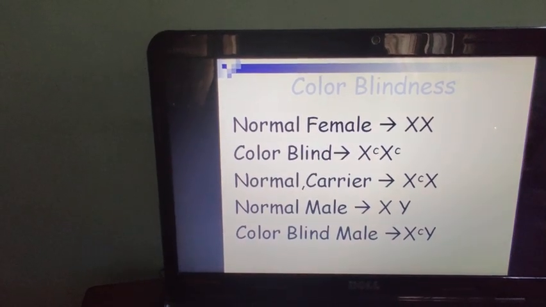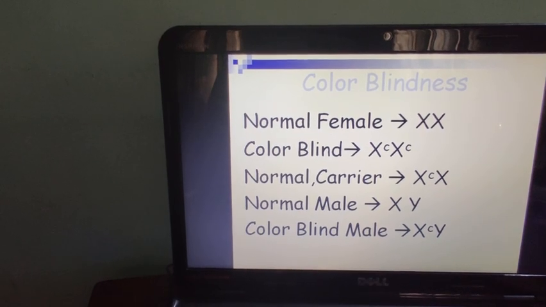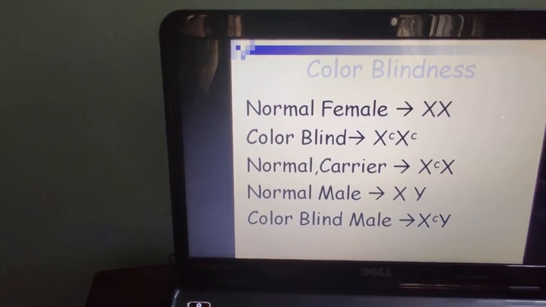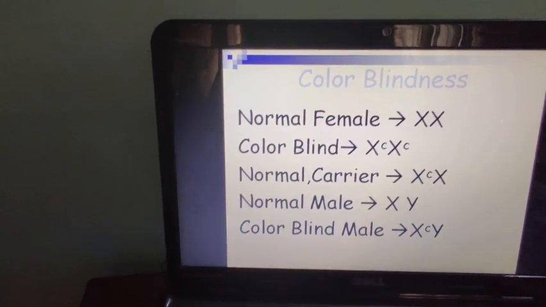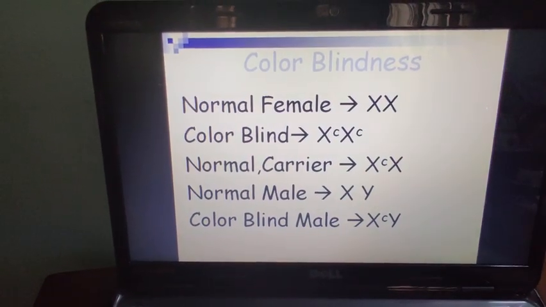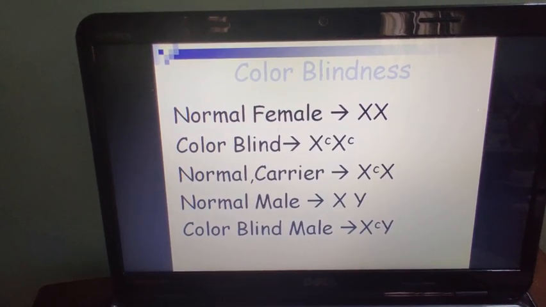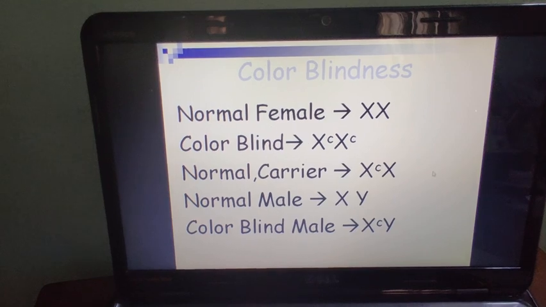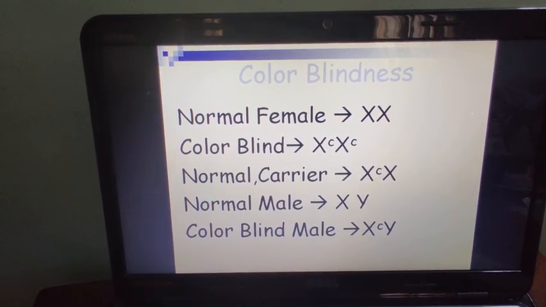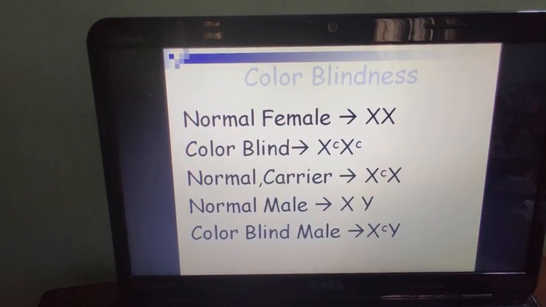Now in case of color blindness, a normal female has XX chromosomes. A normal female has X capital C, meaning the normal gene, and a colorblind female has both genes recessive, that is X small c. The third case we have to consider is the female carrier, who has the gene for color blindness which she transmits to the next generation, that is the small c gene.